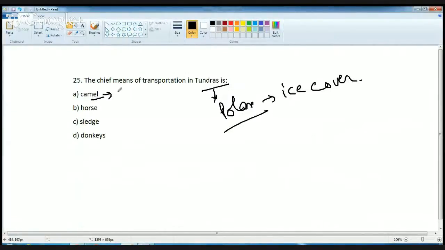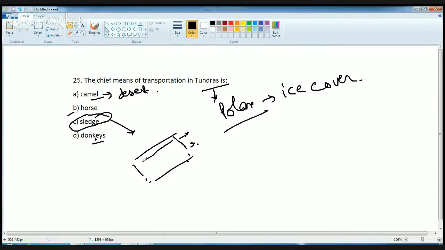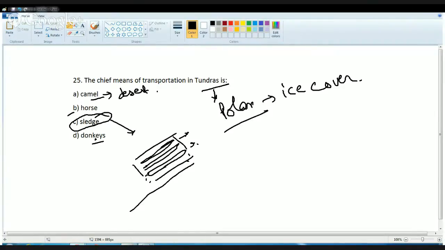Camel is an animal of the desert. Donkeys and horses are mainly used to carry load or transport things from one place to another in primitive society. But a sledge is a kind of vehicle that is drawn by animals. It can carry logs of wood and other stuff, and it basically slides on the ice. So it's very convenient for you to transport things. So in tundras, the most common method of transportation is the sledge.